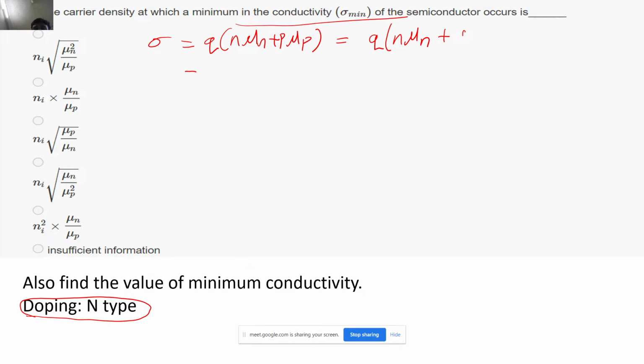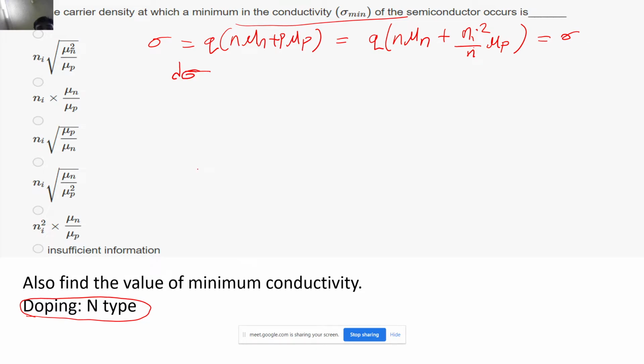Now we are trying to find at what concentration of this n the minimum conductivity occurs. For this type of question, where you have to find the minimum value of a function with respect to a particular variable, you always use the derivative, correct? So I am going to differentiate this conductivity with respect to n.